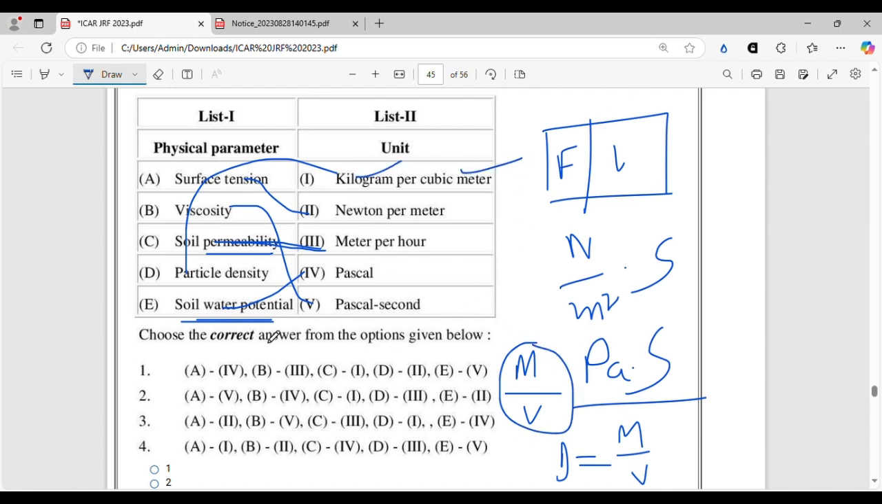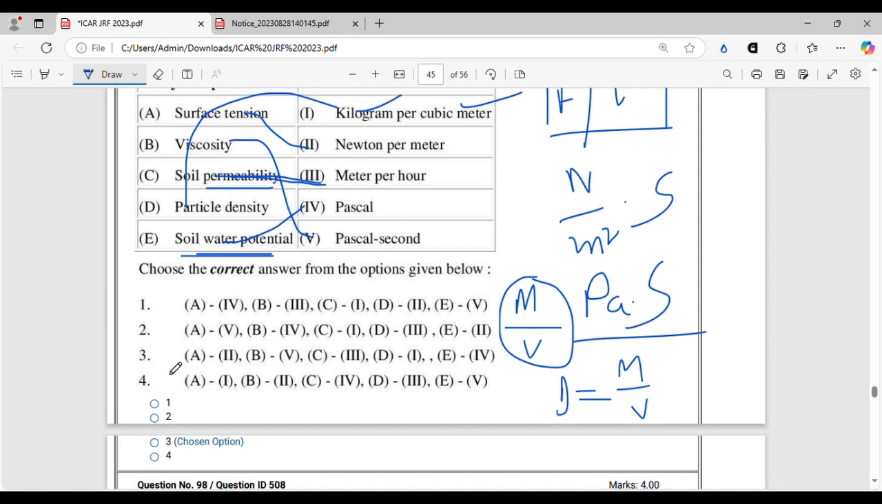All right. So the correct option will be option 3. Even if you had known only option A, like only surface tension you knew, you could have answered this question and moved on to the next question very quickly.